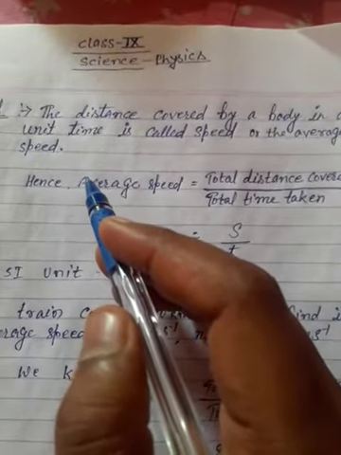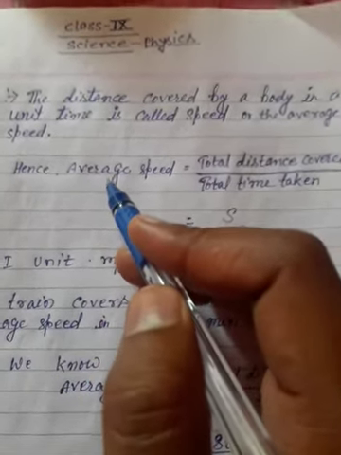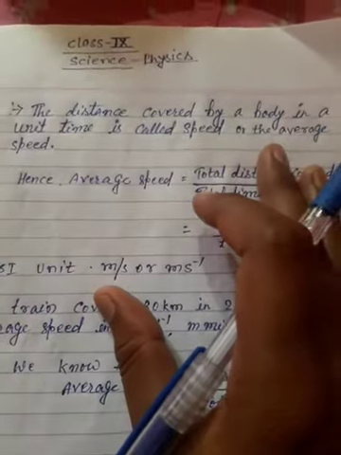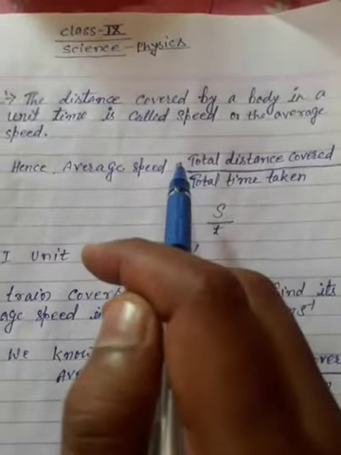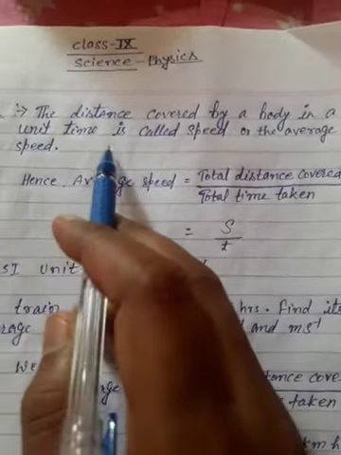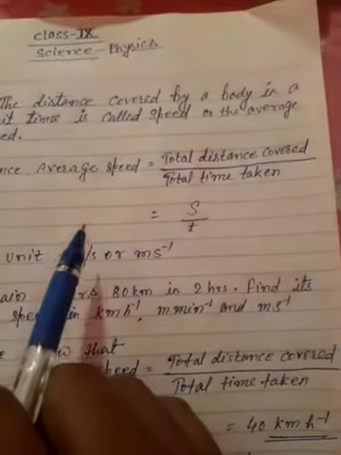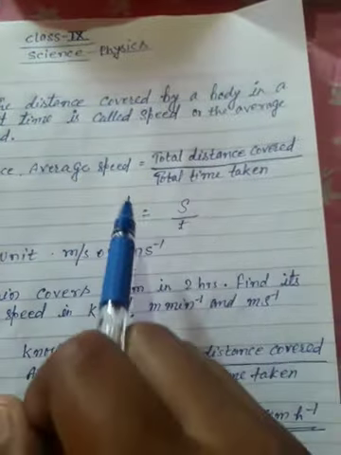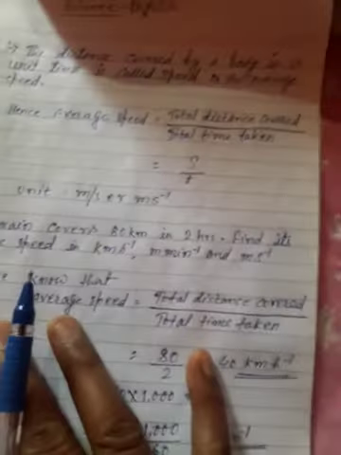स्पीड इज विच टाइप ऑफ क्वांटिटी? Students, if you read out the definition that I had given earlier, then speed is a scalar quantity. It only gives the range of distance traveled in 1 unit time. So the distance covered by a body in a unit time is called speed or the average speed. Hence average speed is equals to total distance covered divided by the total time taken. Distance you can denote by s, and time denoted by t.